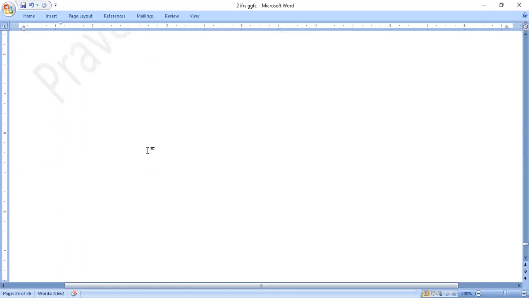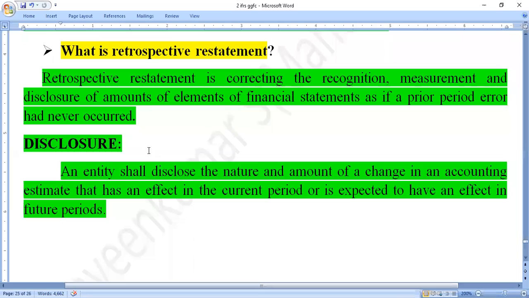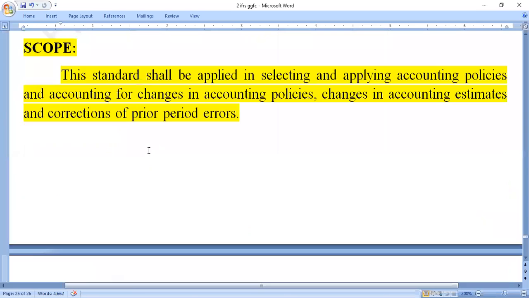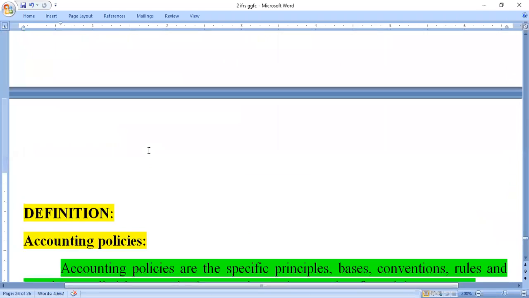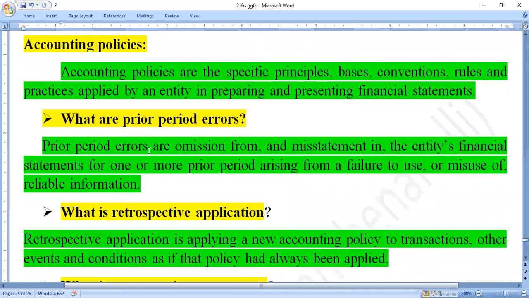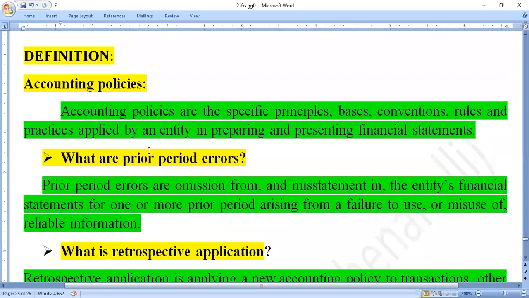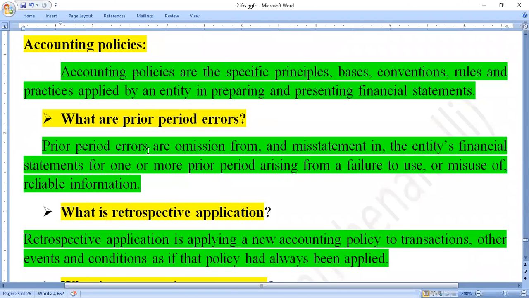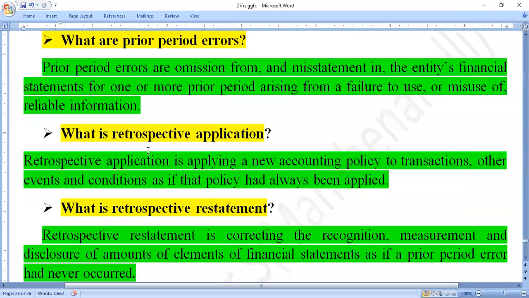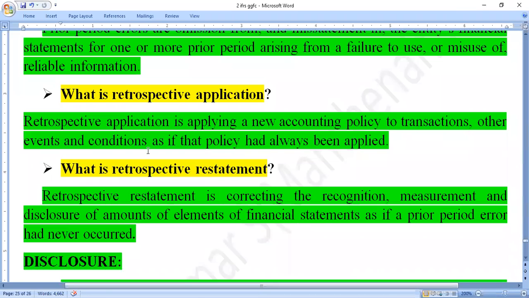In this standard we are discussing each and every most important concept. So in this accounting standard, it is the 2 marks questions. What is meant by accounting policies, what are the prior period errors, what is the retrospective application, and what is the retrospective restatement? These are what they ask for the 2 marks. So now we are ending all the accounting standards explanation. The next class we are moving to the problems.